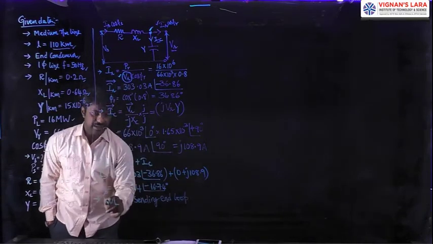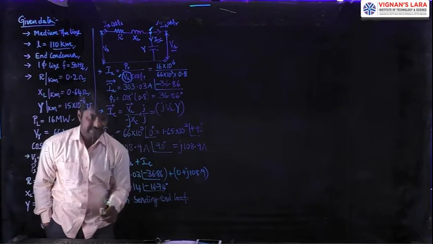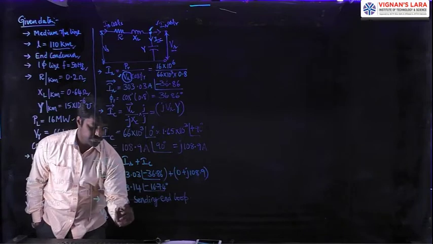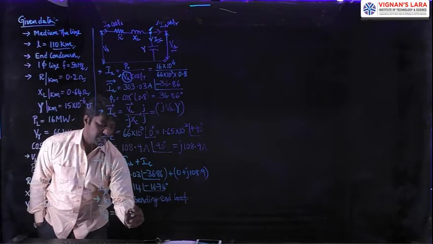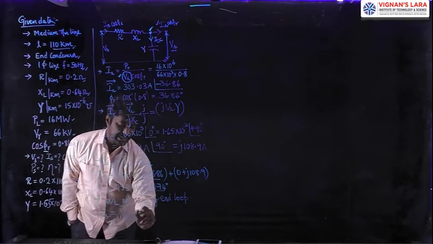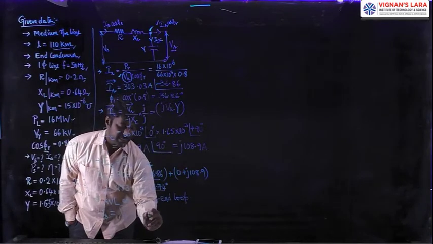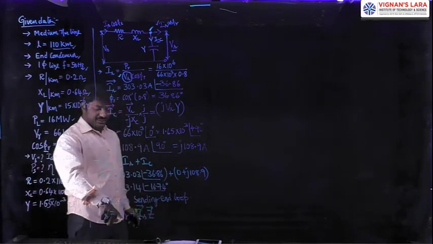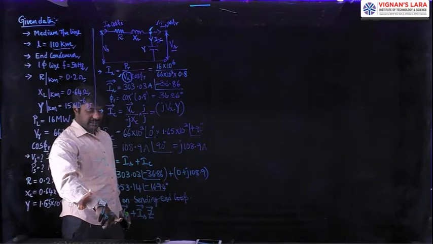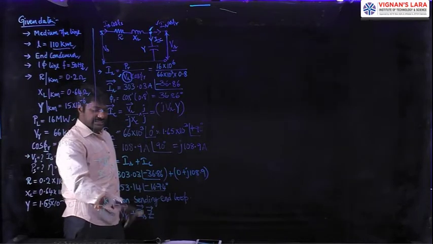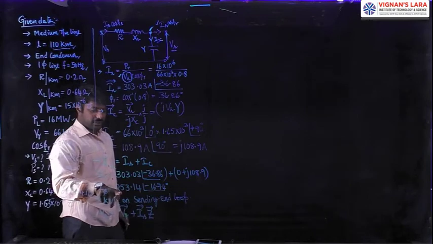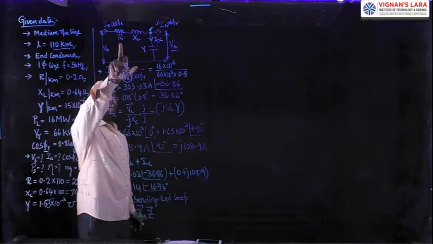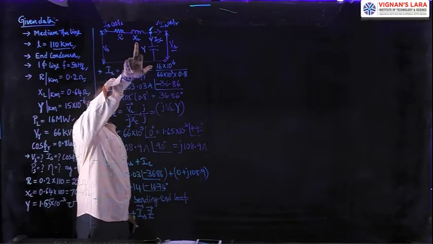So on applying KVL, we get Vs equal to VR plus the current Is, which is also a phasor, multiplied with the impedance Z. We know the value of VR, 66 kV, and Is, which we just calculated as 253.14, and Z is R plus jXL, whose value is 22 ohms for R and XL value is 70.4 ohms.